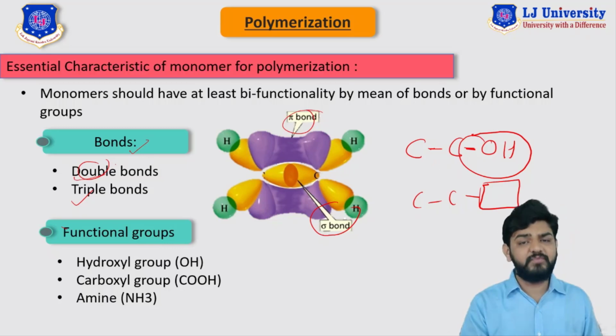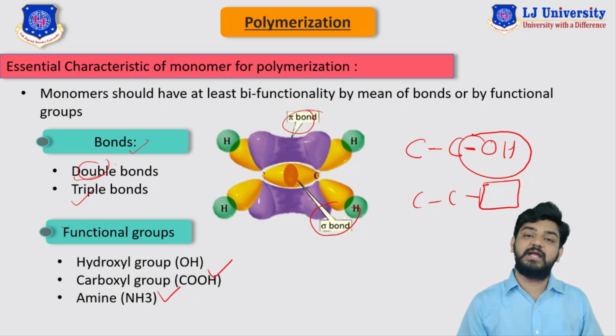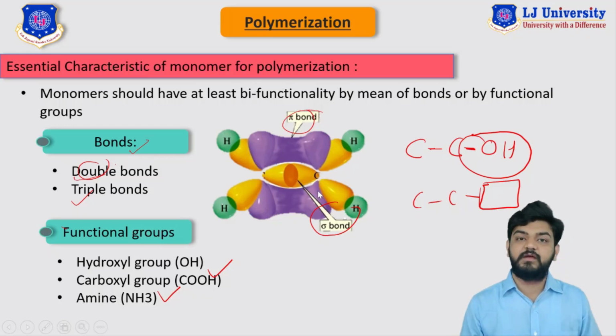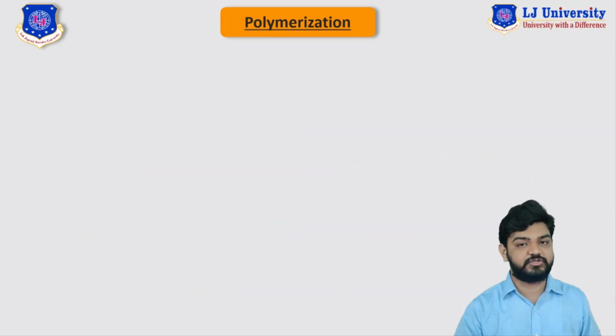So there are a number of functional groups such as the hydroxyl group, then we have the carboxylic group, that is COOH, then we have the amine group and many others. So these are the basic essential requirements that a monomer needs to have in order to undergo the polymerization process. Now let's understand what the different types of polymerization processes are.